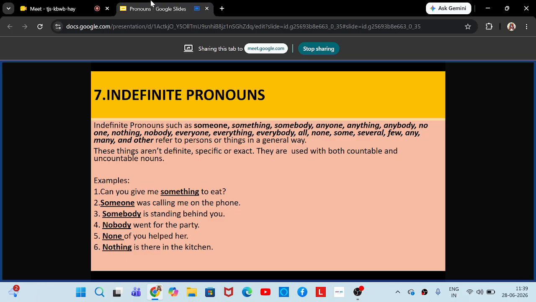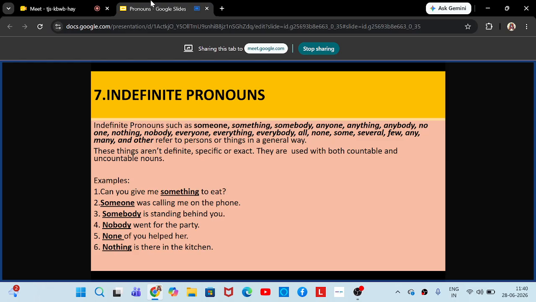These things are not definite, not particular or specific, or not exact. They are used with both countable and uncountable nouns. Once you read the examples, it will be more clear for you.